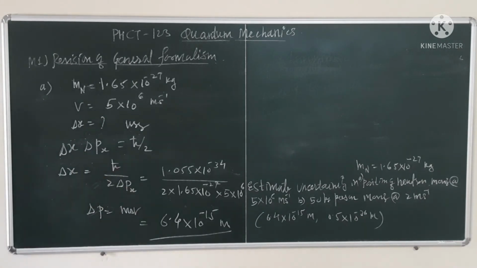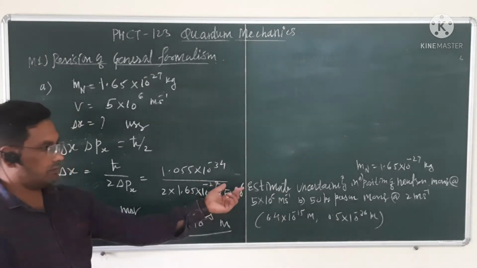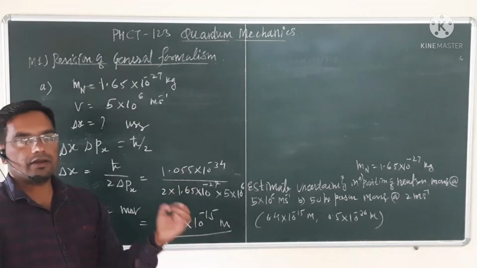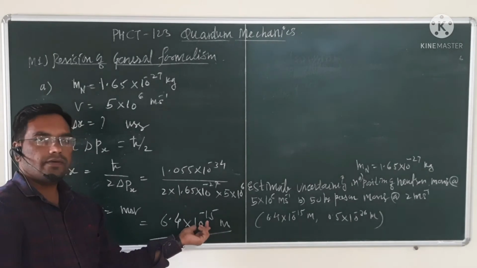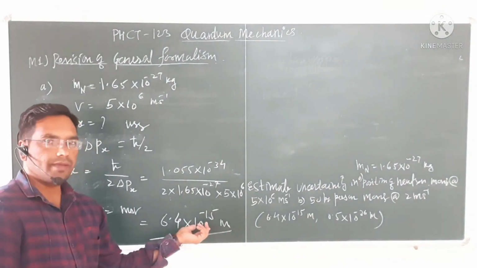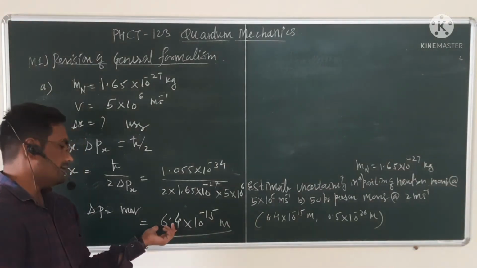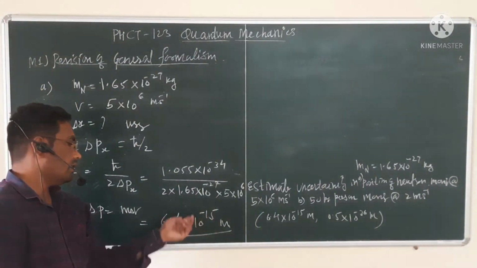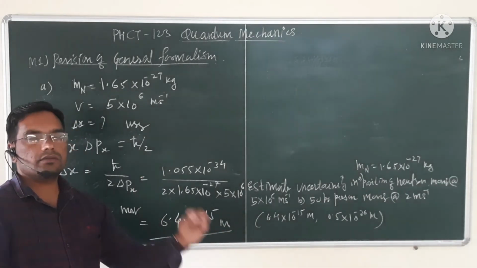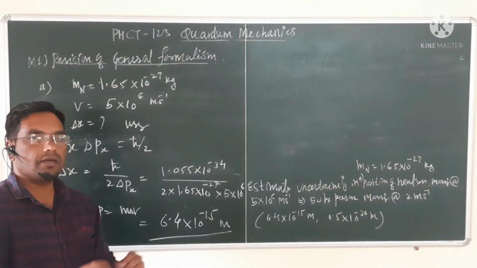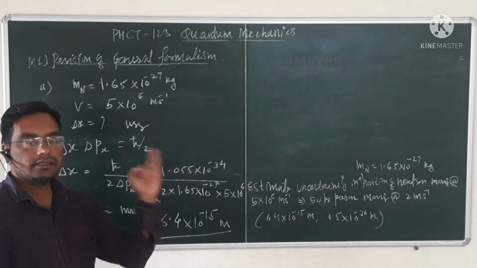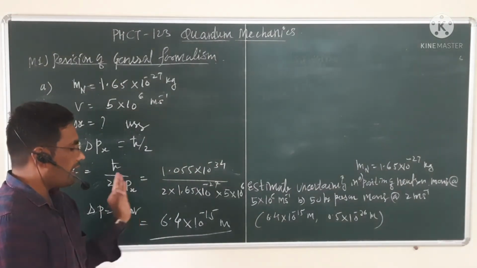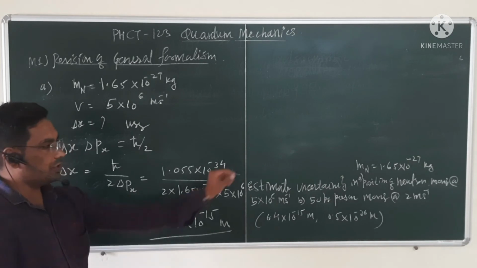Now here you can see the difference. How? We know that the neutron is an elementary particle which is observed inside the nucleus, and the size of the nucleus is around 10 raised to minus 15 meter, which is 1 Fermi. So this uncertainty came in the order of the size in which that particle is confined. In this way we can say this neutron is a microscopic particle, and we can apply the laws of quantum mechanics to this neutron.